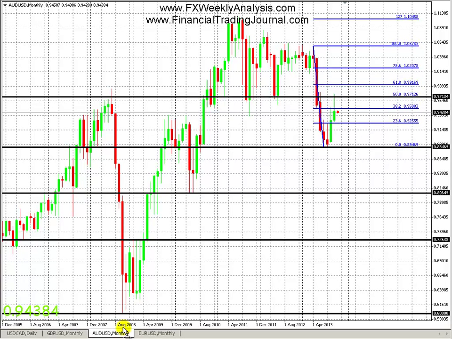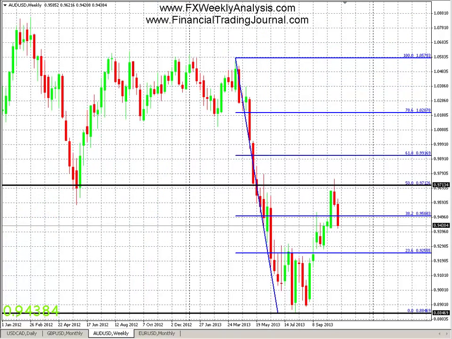However, given that the monthly chart kind of resembles a pin bar, do not be surprised if we pull back in the beginning couple weeks of this month, back up to the possible 97 or 975 level for a possible double top scenario. That could happen, or it could get stopped earlier at the 96 level as possible resistance as well. So that's all I have to say for the monthly chart. That's just long-term stuff.